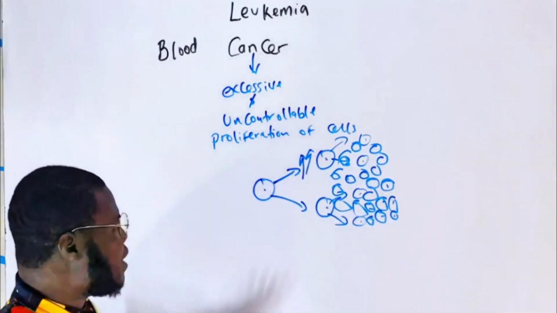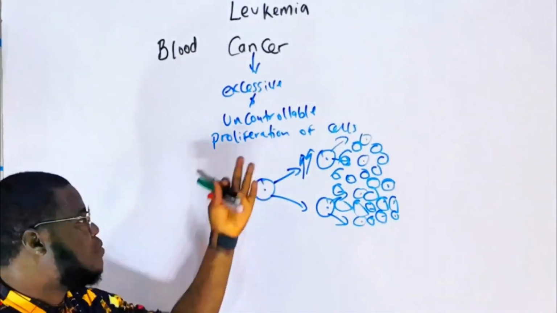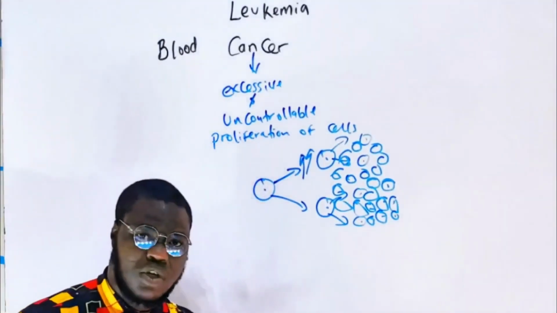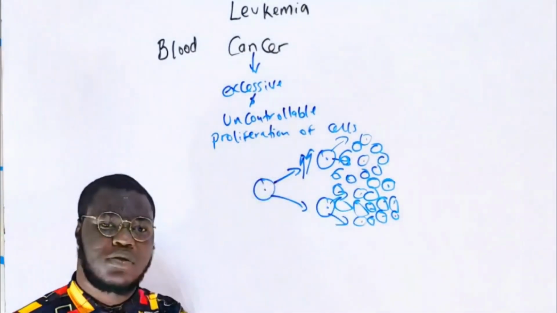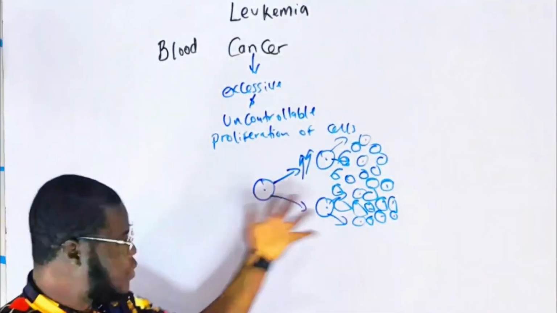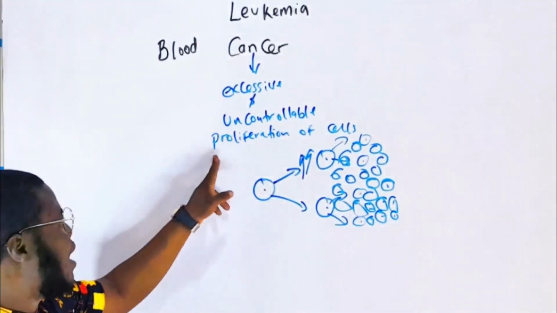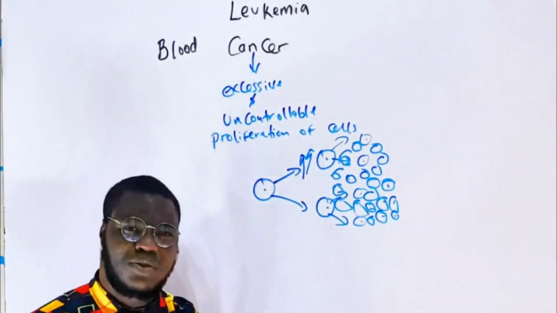But proliferation means multiplication, duplication of cells. So when you have a lot of cells in cancer, does the proliferation stop? No. The problem with cancer is that it keeps on proliferating. That's why we call it excessive. It's just too much, and uncontrollable. We can't control it anymore.